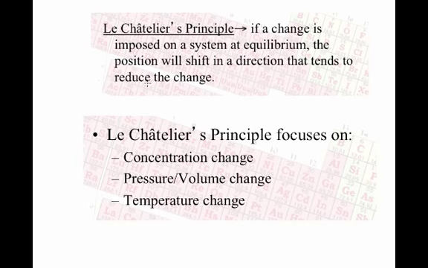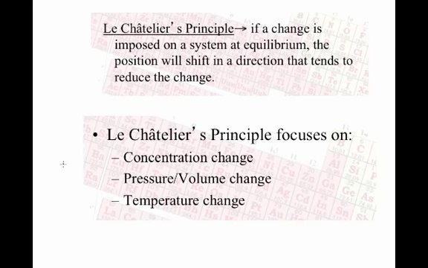Okay, so equilibrium is always achieved in all chemical reactions, and this is going to happen when we make these changes. So I'll explain in more detail, but the idea is whatever we do, the reaction will respond by undoing what we did in a sense. Okay, so we're going to look at three different changes that we're going to invoke in the system. We're going to change the concentrations, we're going to change the pressure and volume. Don't forget that with Boyle's law, pressure and volume changes go hand in hand. So if I change the volume, I'm going to be changing the pressure. And then we're also going to look at temperature changes. Okay, so we'll look at these one at a time.